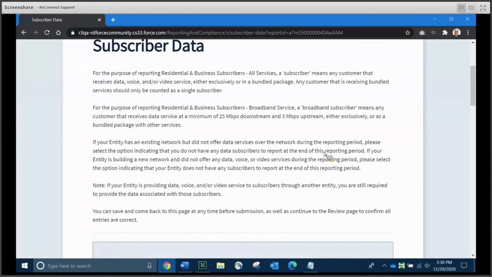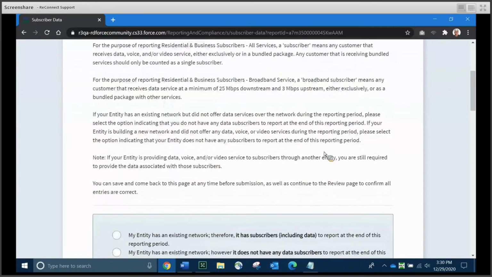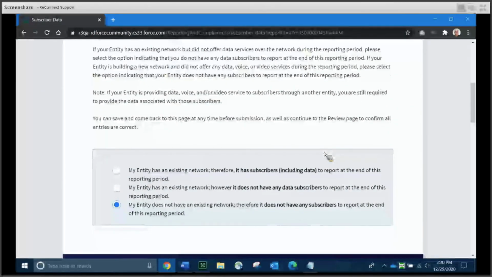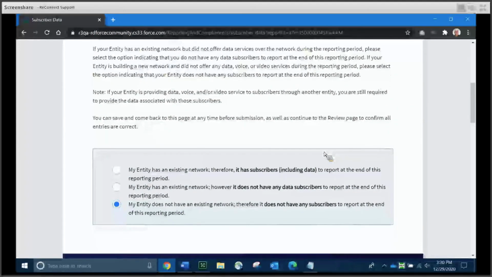I will come back to those in just a moment, but I do want you to know that those are available on the page to you if you need to refer to them. Now, the first thing that you're going to see is some instructions about the radio buttons that you can see here in the blue square on the middle bottom of the page.